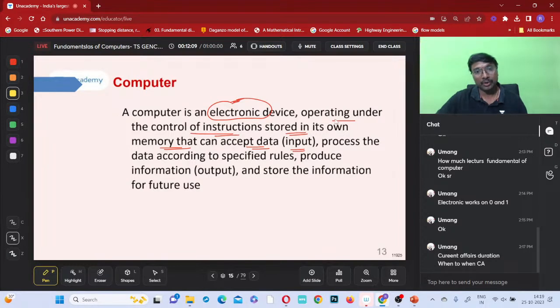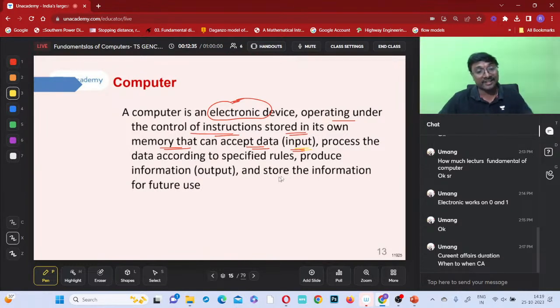Now, what will they do? They will be operating under the control of instructions which are stored in their own memory. These instructions will accept the data, that is the input.